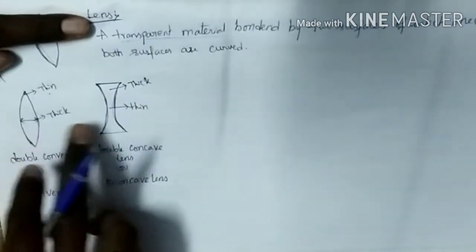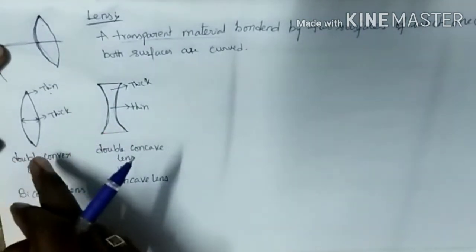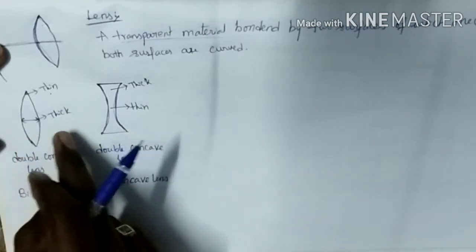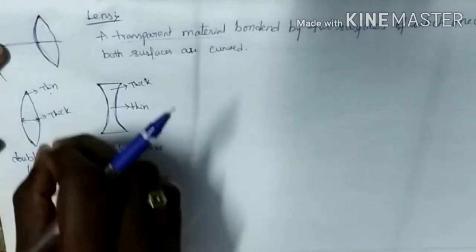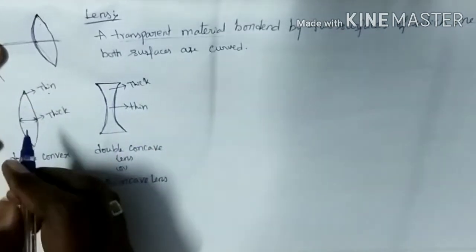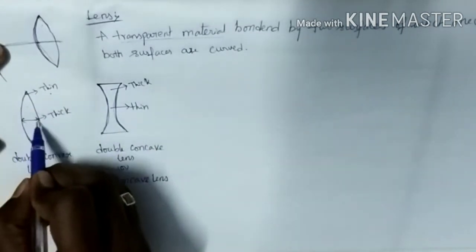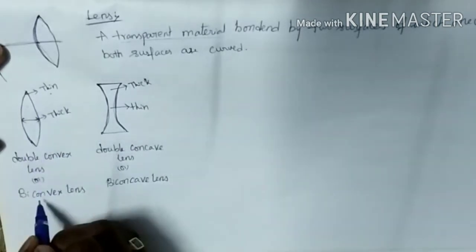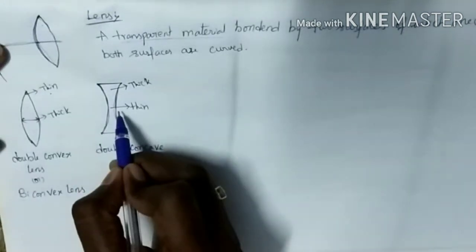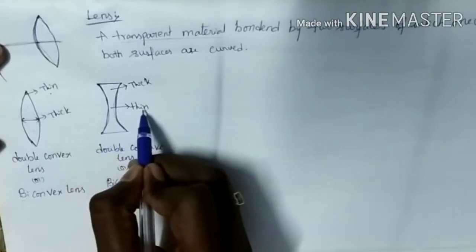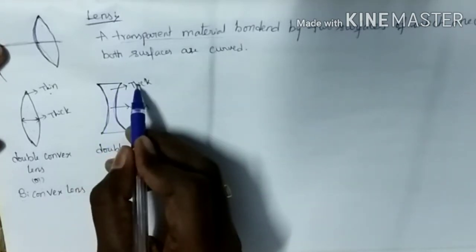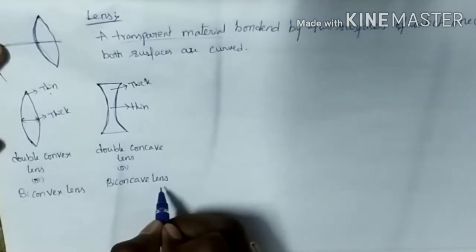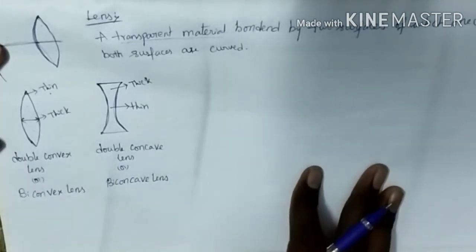What is the difference between these two? How can we identify whether the lens is a double convex lens or a double concave lens? If the lens is thick at the middle and thin at the edges, we call it a biconvex lens. If the lens is thin at the middle and thick at the edges, we call it a double concave lens or biconcave lens.